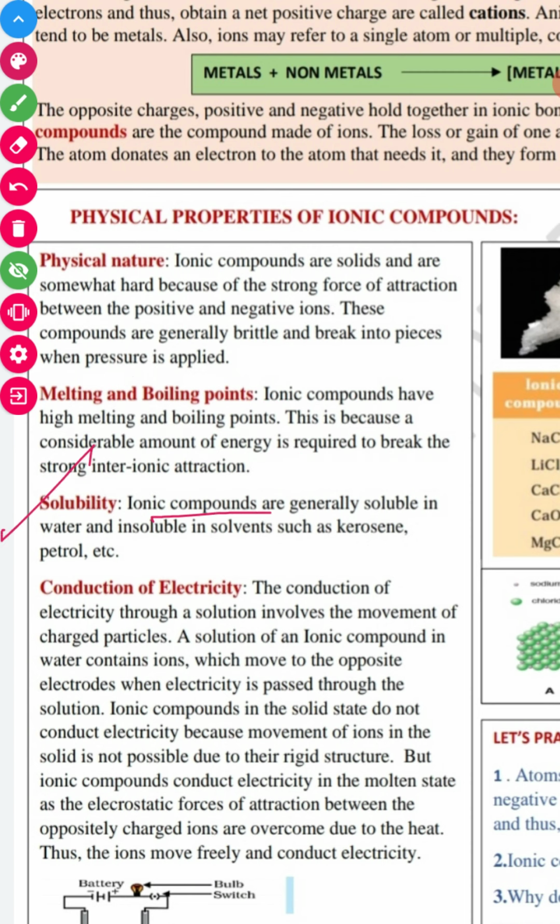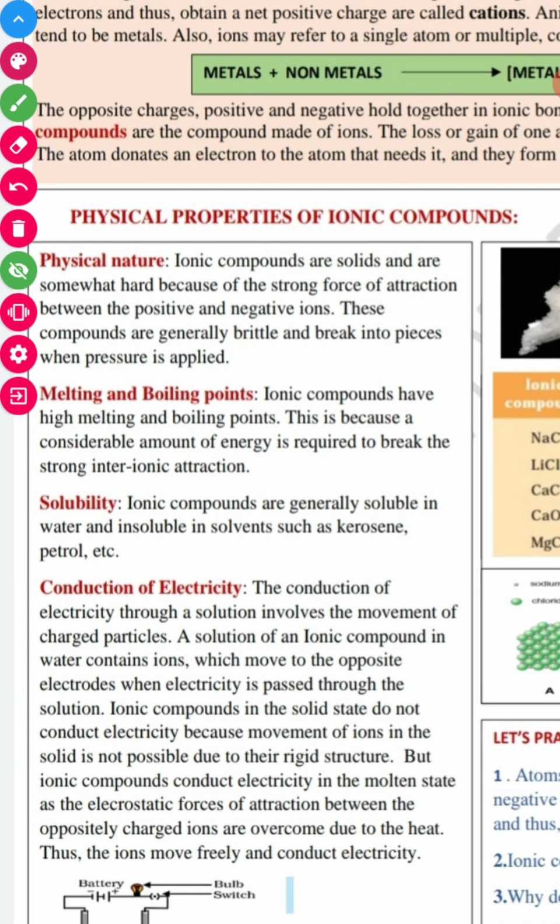Solubility. Ionic compounds are generally soluble in water and insoluble in solvents such as kerosene and petrol. They are soluble in water, right? So next we have the property of conduction of electricity.